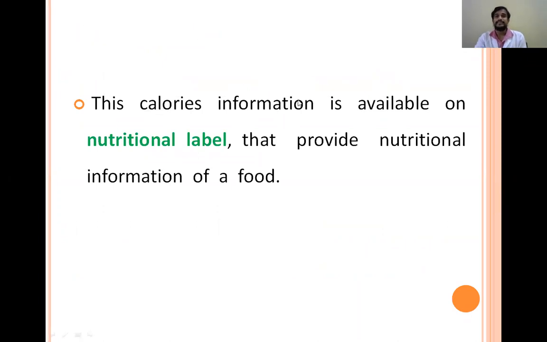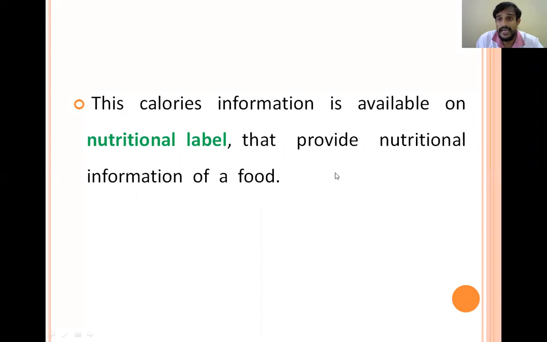This calories information is available on the nutritional label, which is present on different food items, and is accepted by the government, and that provides the nutrition information of the food.